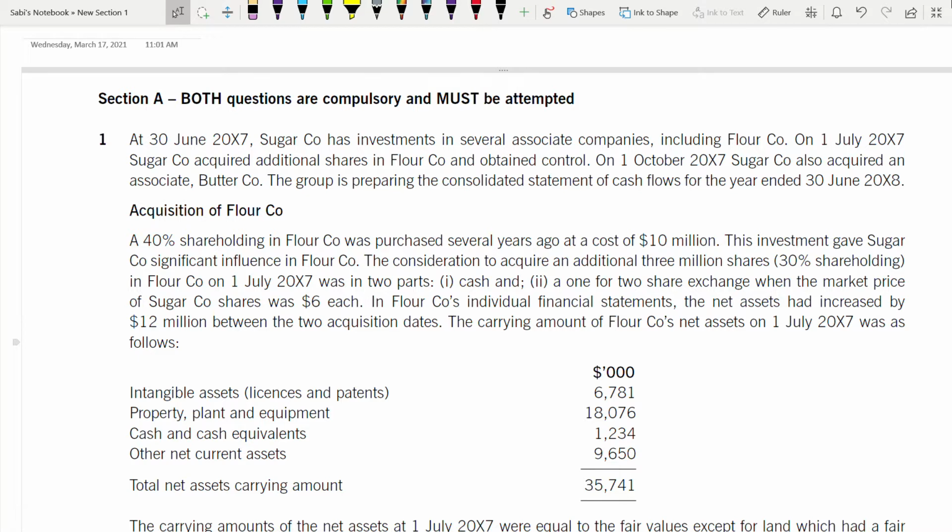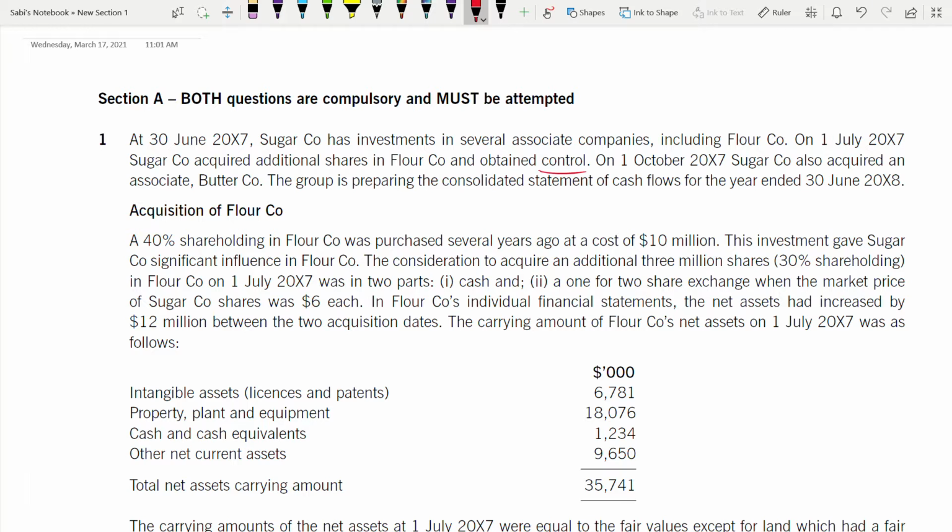Now I will read the background. As of 30th June 2007, Sugar has investments in several associate companies, including Flour. On 1st July 2007, Sugar acquired additional shares in Flour and obtained control. Obtained control means it's more than 50%. It's a subsidiary. That means consolidation, you have to consolidate. So the word control says it all.